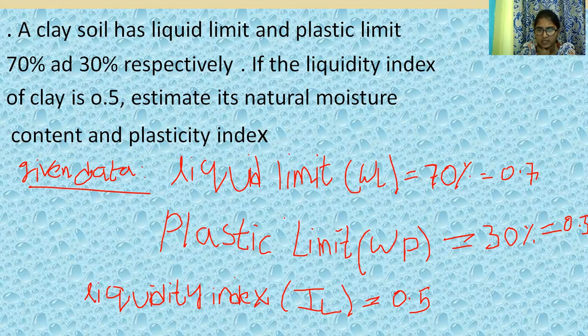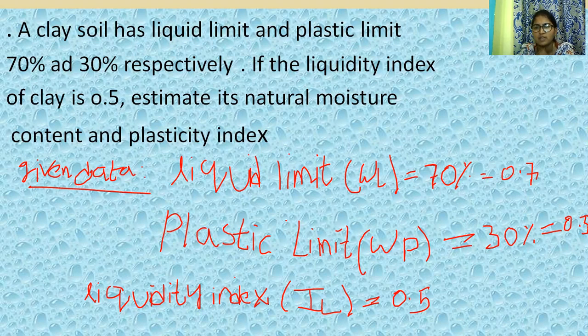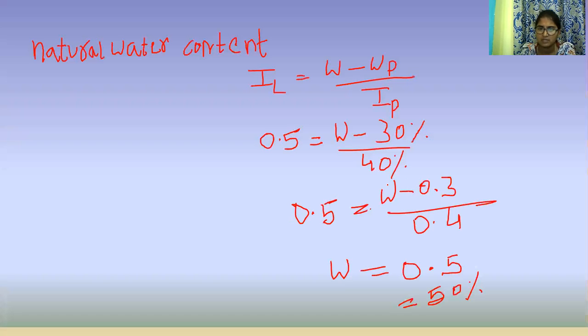First, we know the formulas required for water content and plasticity index. The plasticity index formula is IP equals WL minus WP, so we get 40%. That 40% is substituted in the above equation.